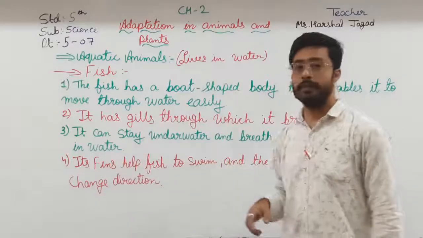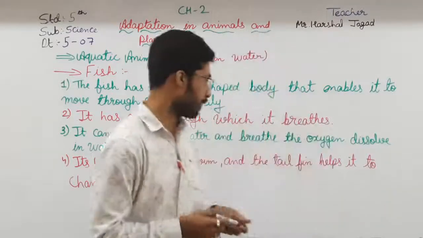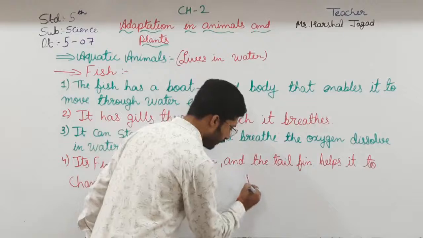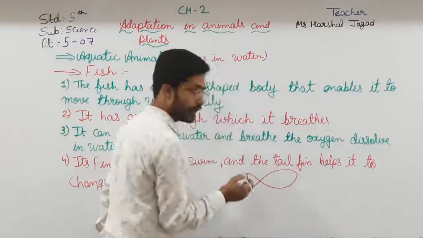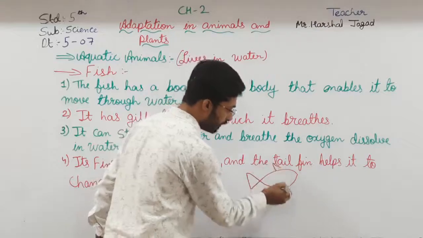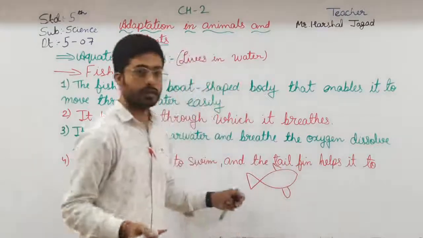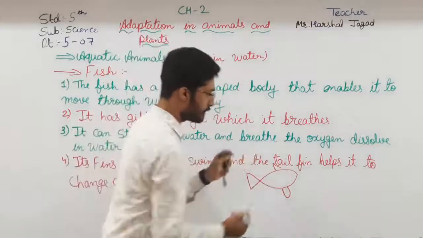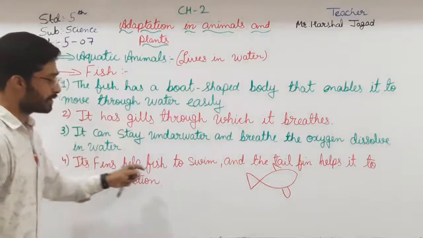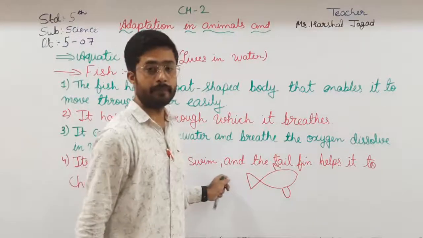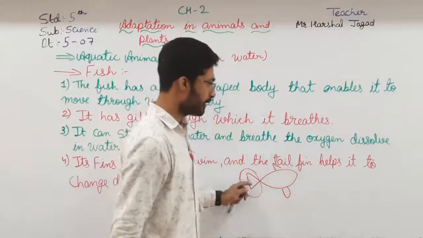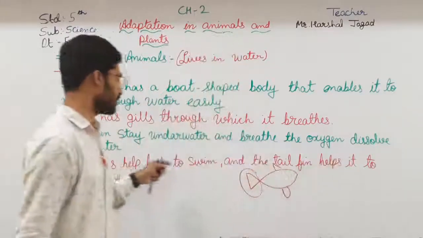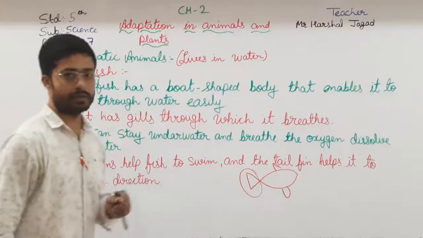The fins, what are they? First of all, here if I just draw a small fish, you can see a wing-like structure. So these are the fins with which they swim. And the tail fin, with the help of it they change direction.